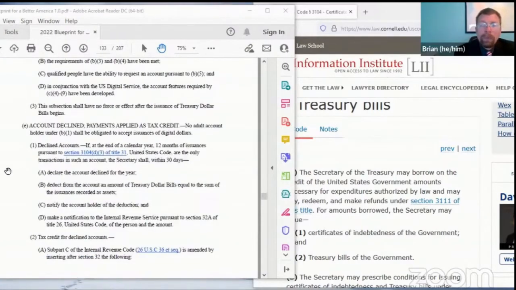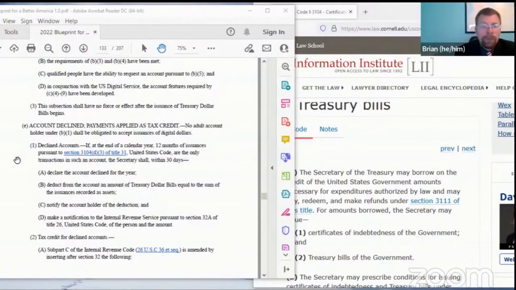So what happens if you know somebody who's not interested in a Treasury Direct account and not interested in a central bank digital currency? Well, that's what subsection E addresses. It's someone who wants to decline their account. Now, every American will still be issued the Treasury dollar bills, but if you don't want to participate, then by default, it'll turn into a refundable tax credit with the IRS.